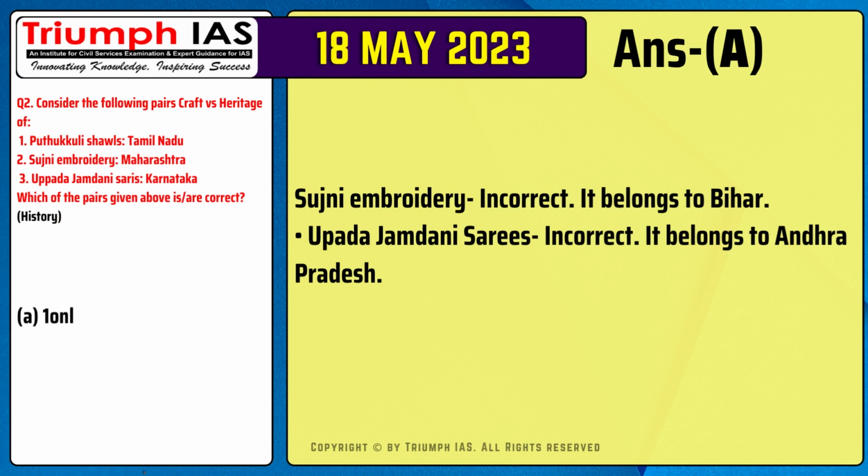The correct answer is option A. Sujni embroidery is incorrect. It belongs to Bihar. Uppada Jamdani saris is incorrect. It belongs to Andhra Pradesh.